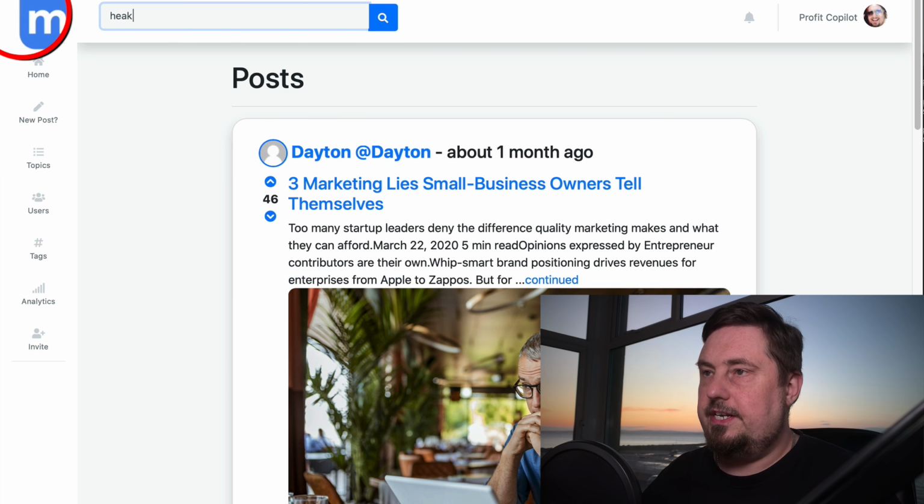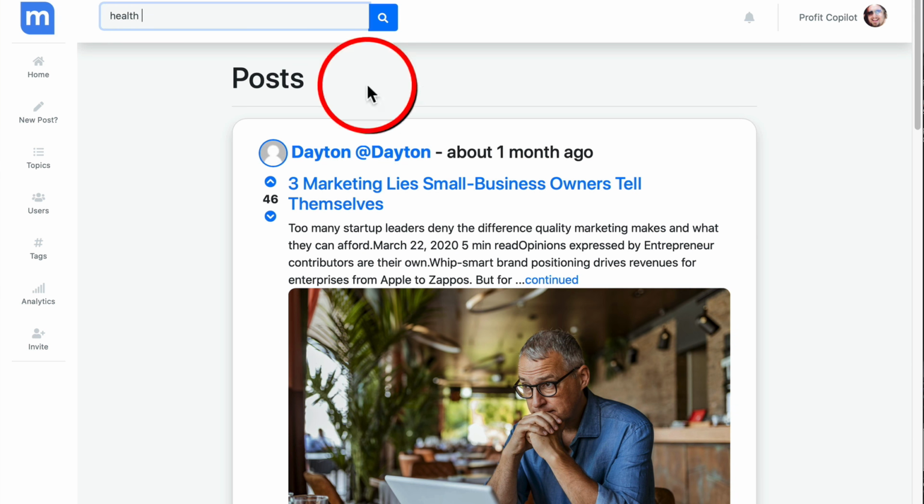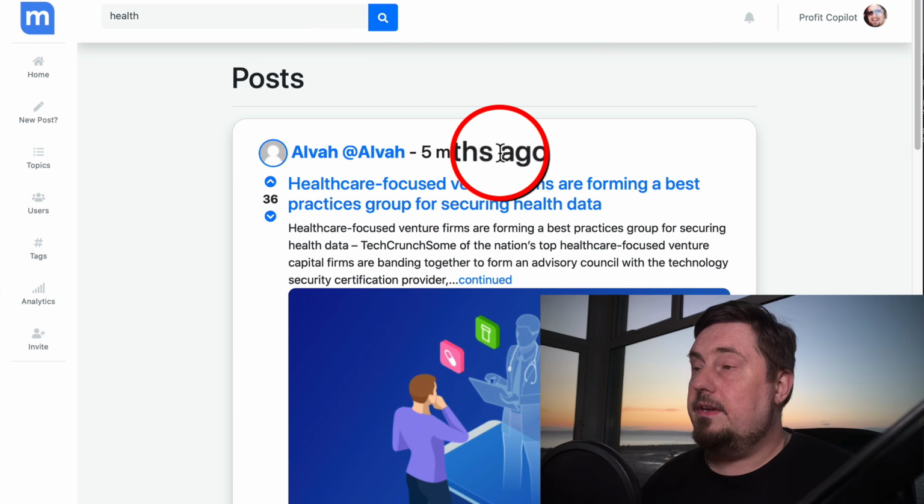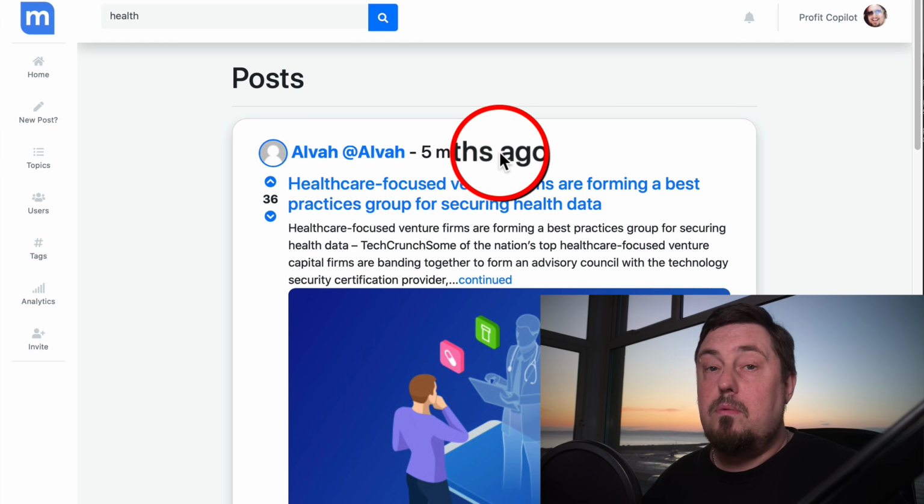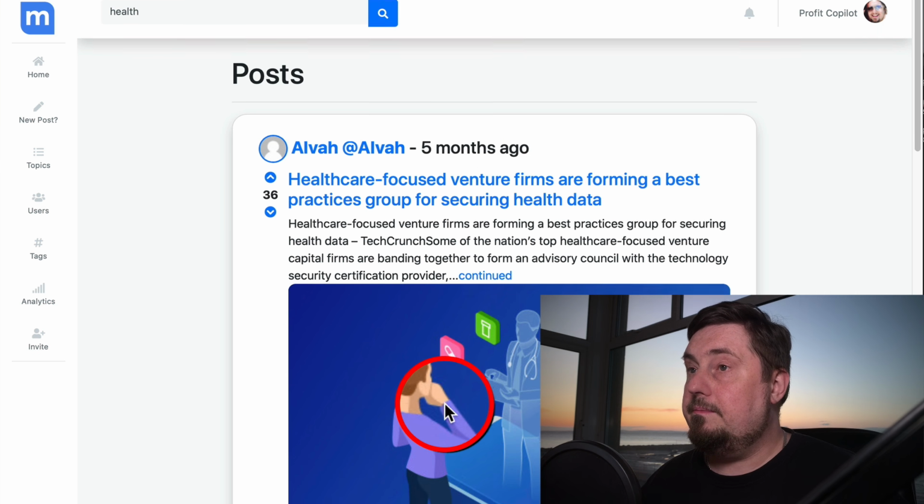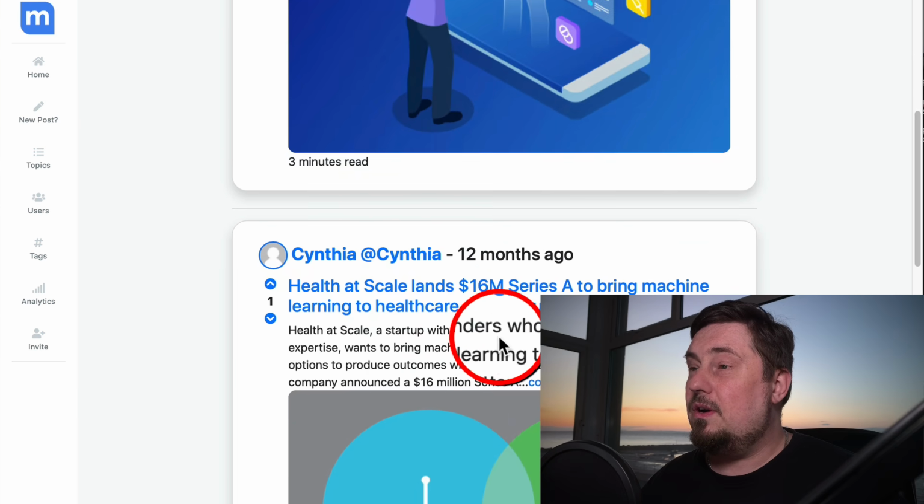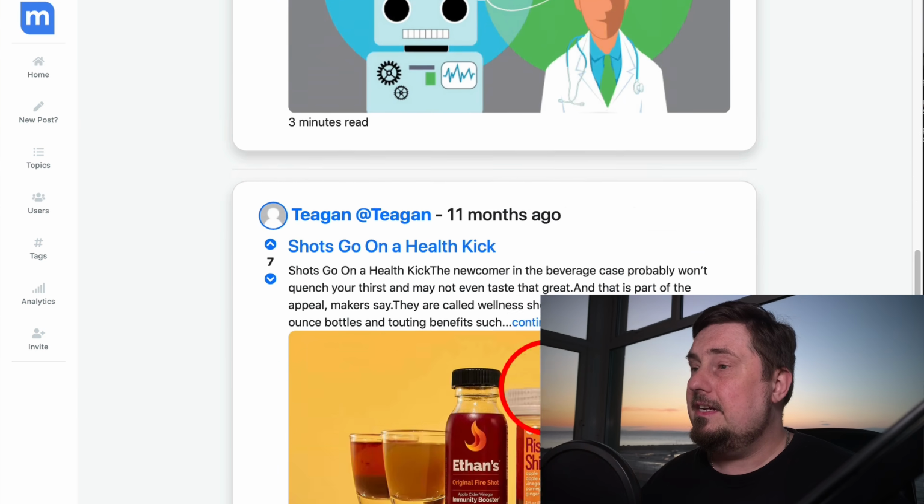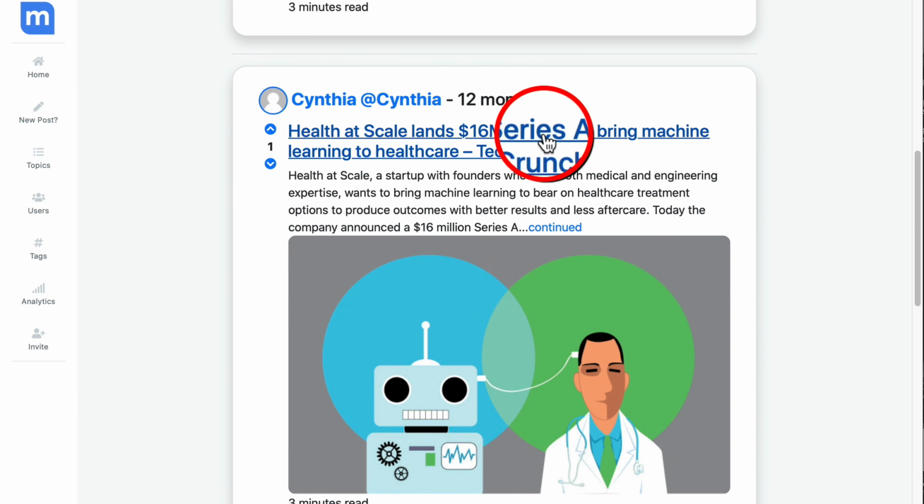Let's try another niche. So let's go with health, because I know a lot of you guys are into the health related industries. There you go, 5 months ago. So it's got even more longevity than the other one. 12 months ago. This one has been around for a year. So imagine how much traffic this is receiving.